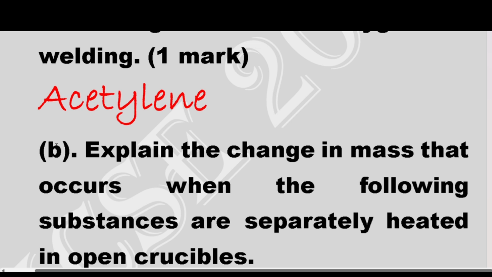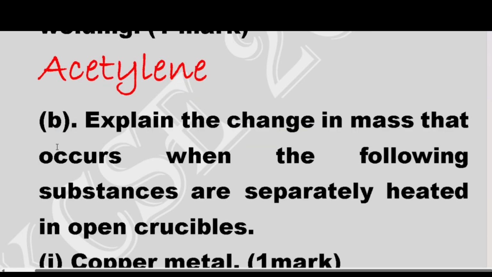When we are heating, for example, metals in an open crucible, we said that metals will burn in air combining with oxygen. Here we have copper metal being burnt in air. When any substance is burning in air, it combines with either oxygen or nitrogen. So copper will react with oxygen.